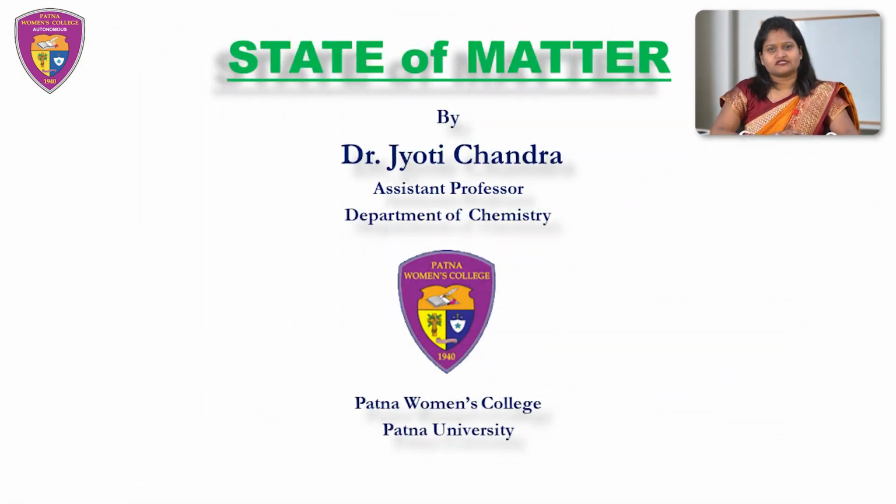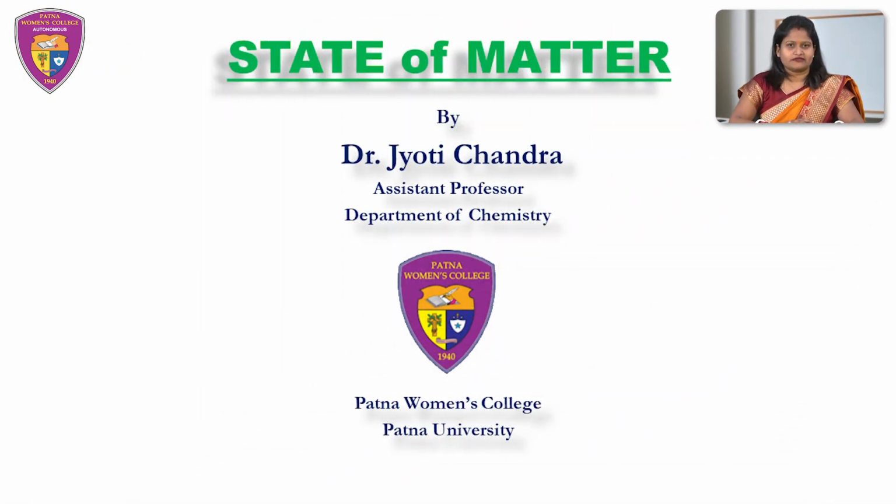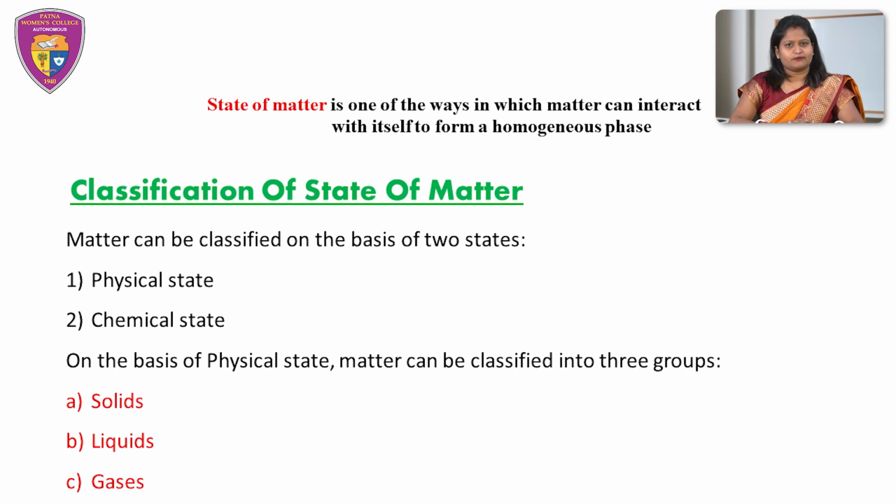Today I am going to discuss the state of matter. Let's start with the basic concept of the state of matter. What do you mean by a state of matter? A state of matter is one of the ways in which matter can interact with itself to form a homogeneous phase. Now, what is a homogeneous phase? A homogeneous phase is a single phase that can be either solid, liquid or gas.